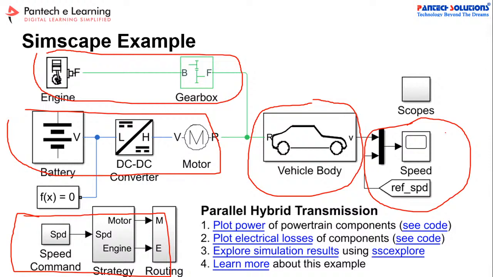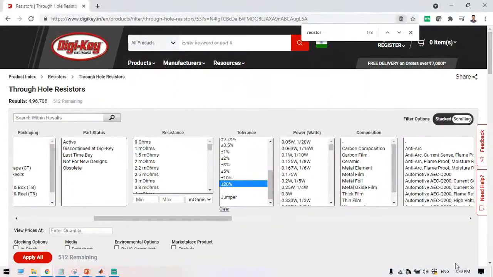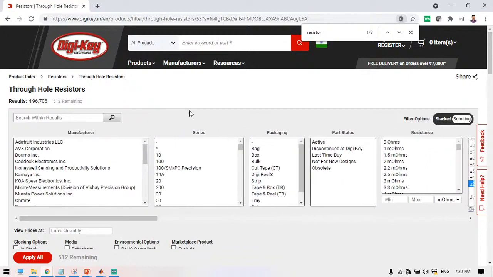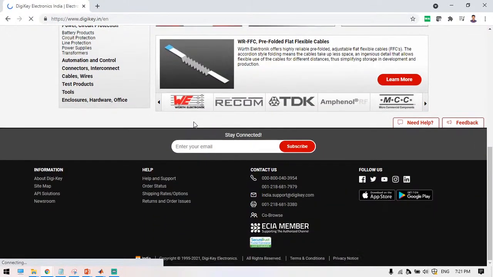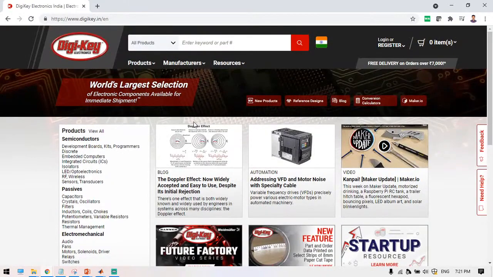Yeah, I will share you. See here, you can get any type of component. This is not an Indian site, it's a US-based site. Here you can get any kind of components, especially electronic components, within this single source. This is the biggest online platform for electronic components.